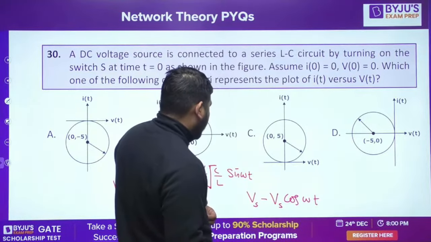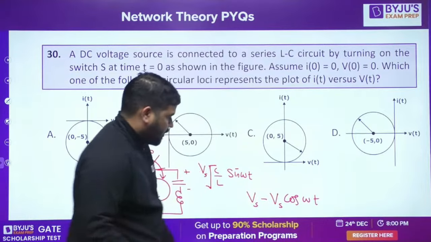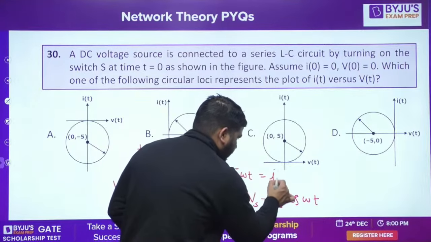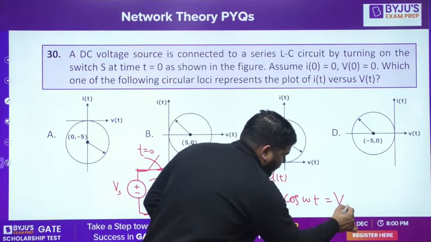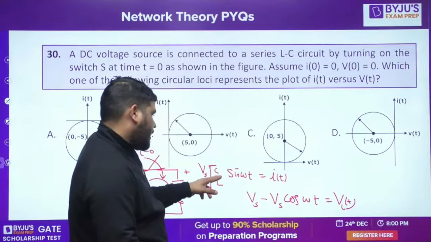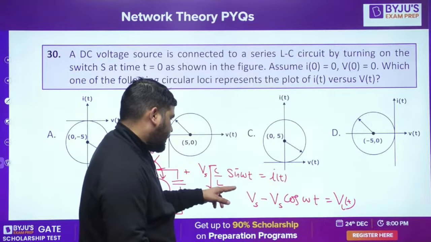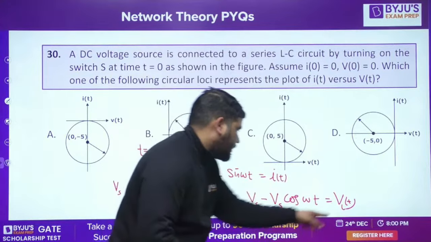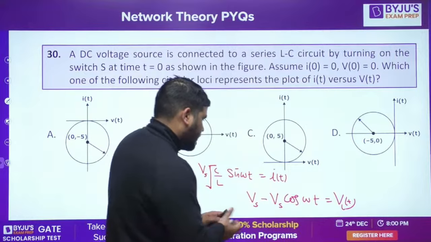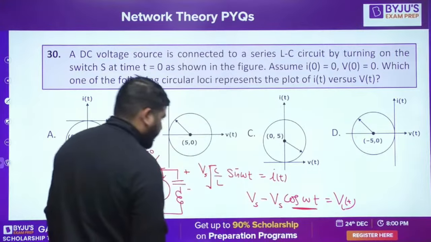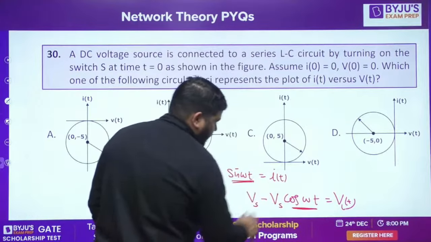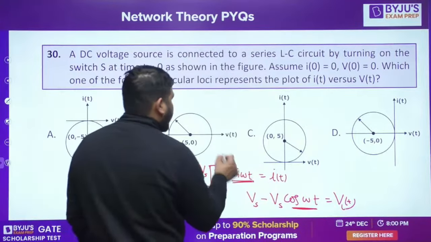Wait a minute. Okay, what you can do is call it I(t) and V(t). Find cos omega t from one equation and sin omega t from the other, and try to find the locus.